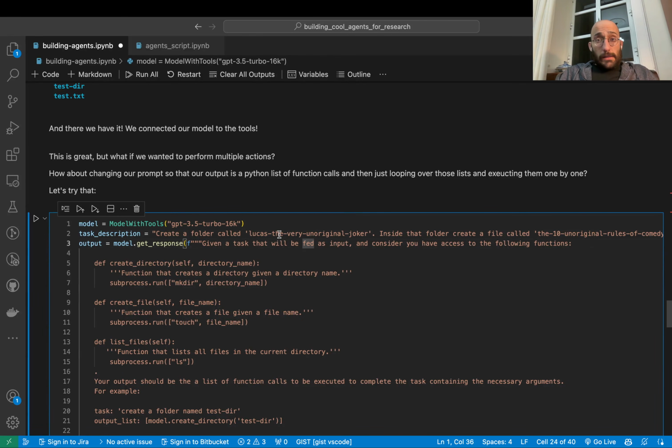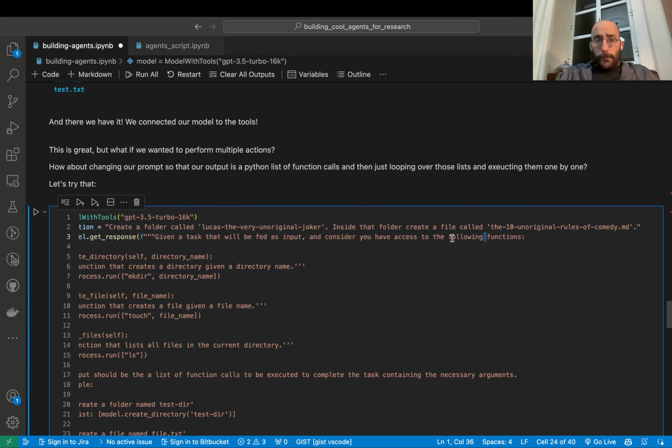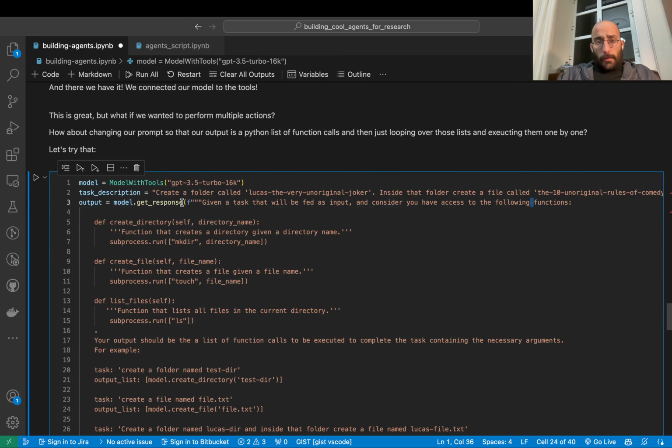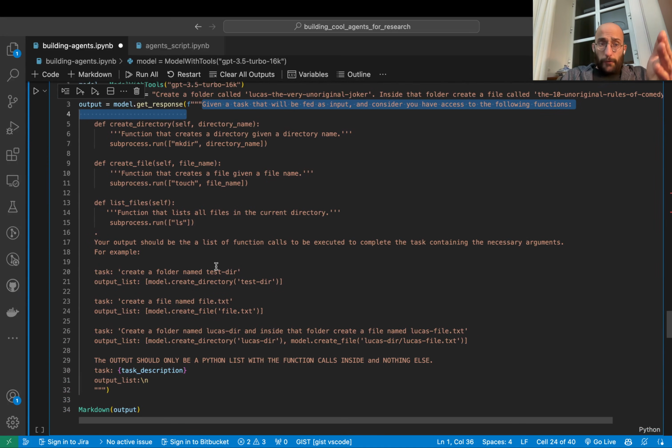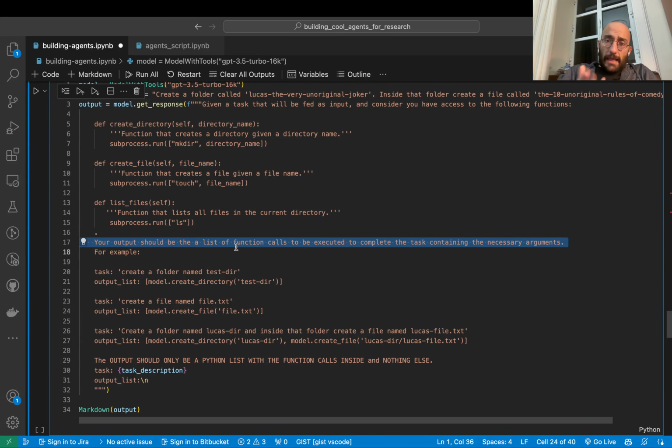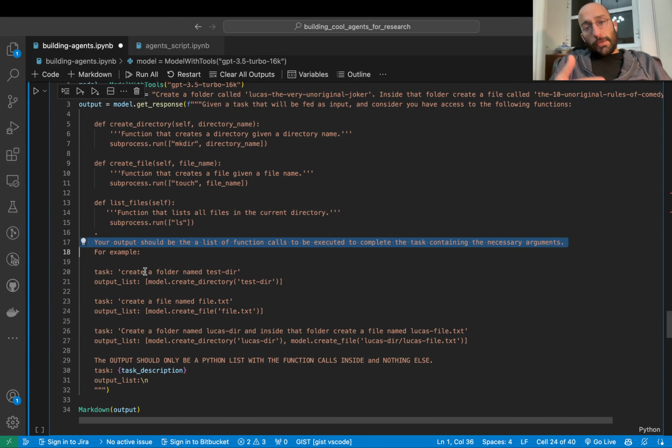All right. So this task is going to be very easy. It's just create a folder, and then inside that folder, create a file called whatever. Okay. And we're going to say, given a task, you have access to these functions, just like we did before. Your output should be a list of function calls to be executed to complete this task containing the necessary arguments, right? So we want to see if the model can organize the list with all the proper function calls, which when executed one after the other will solve our problem, right? And of course, we are giving very simple tasks, but we'll get there.